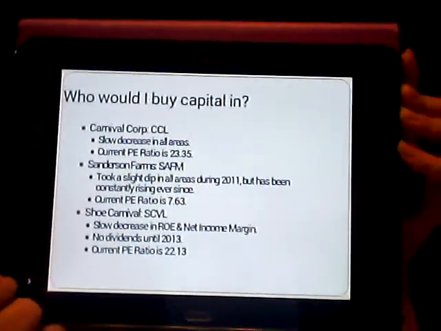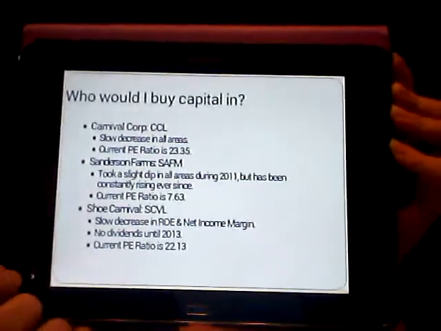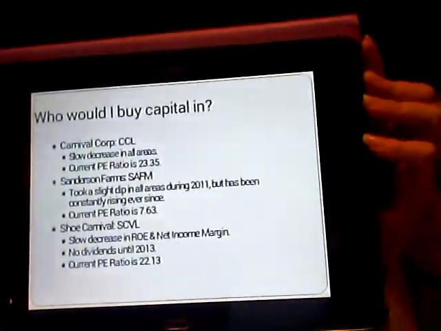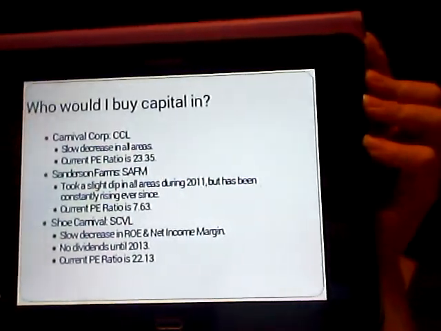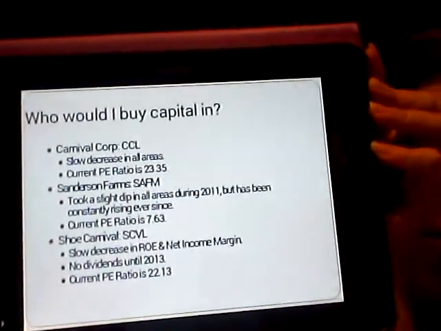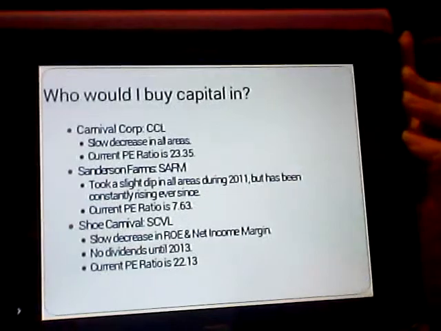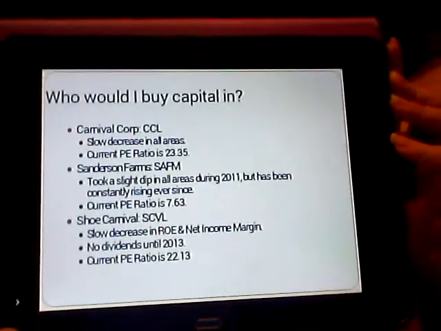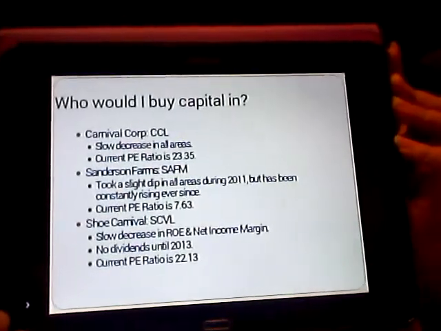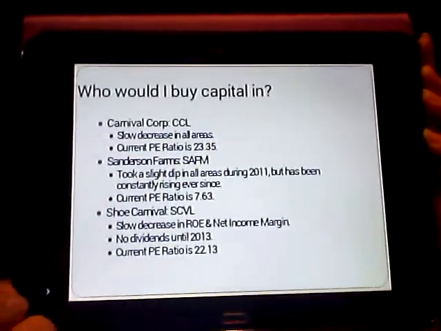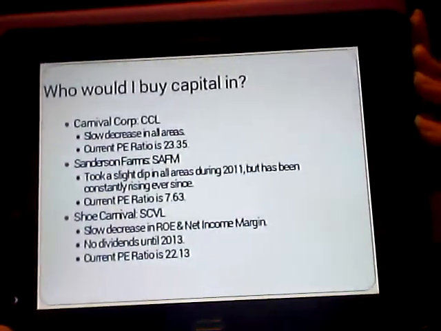So to answer the question of who I would buy capital in, I decided to research the return on equity, the dividend payout ratio, and the PE ratio. Carnival Cruise Corp has had a slow decrease in the return on equity and the dividend payout ratio. However, their current PE ratio is 23.35, which is fairly high.